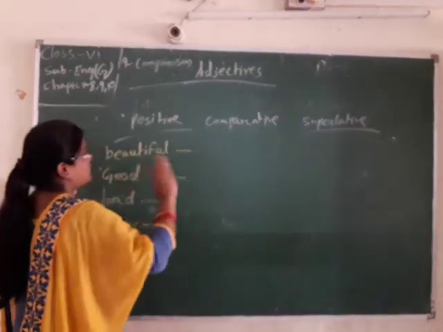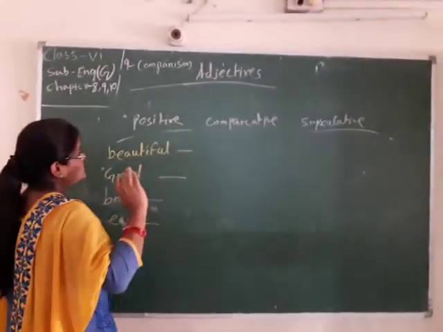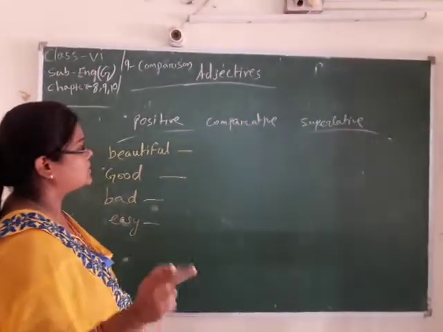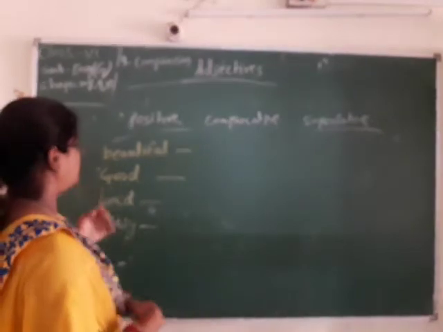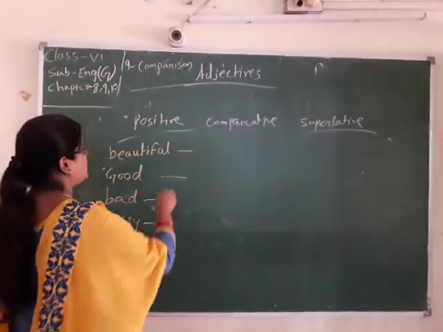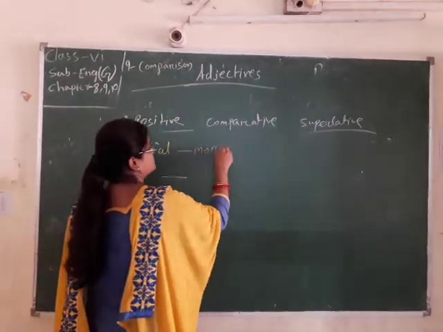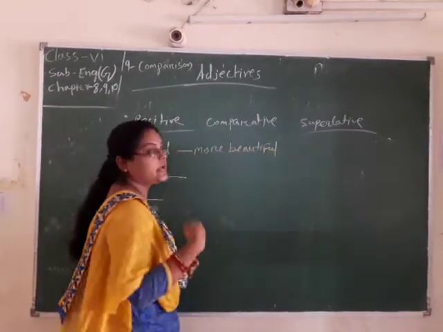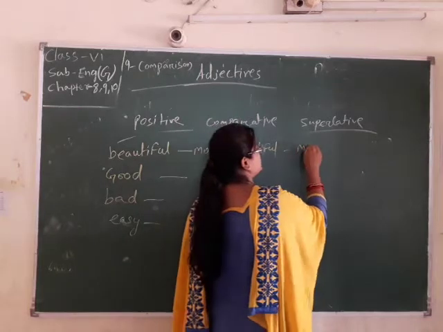So this is called degree. The comparison of degree: positive degree, comparative degree, and superlative degree. So what is the comparative degree of beautiful? More beautiful. Then the superlative is most beautiful.